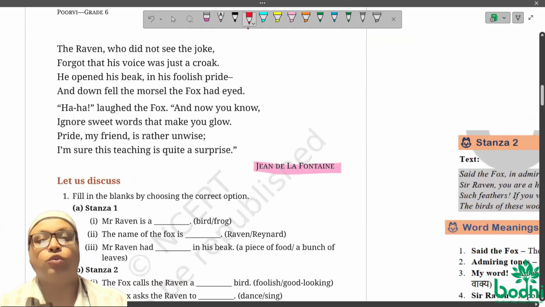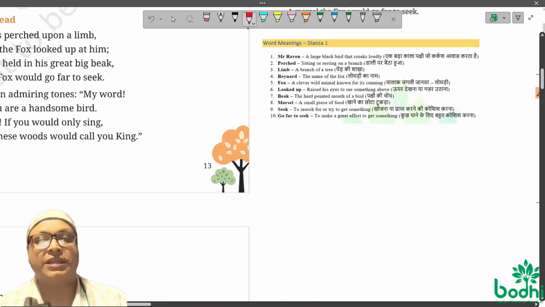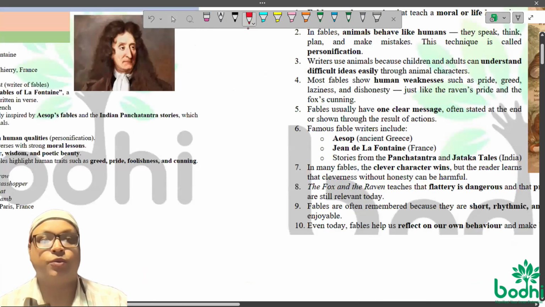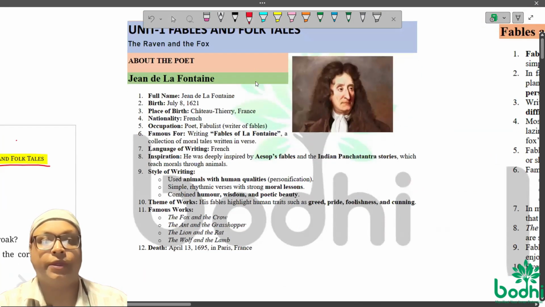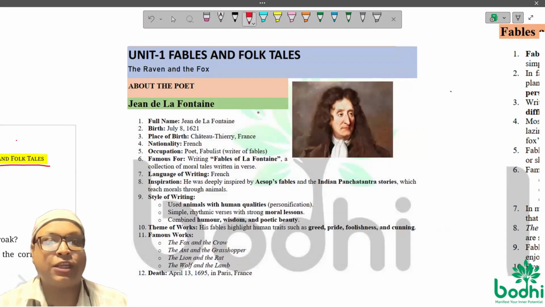First, we'll be talking about the poet of this particular poem. This is written by Jean de La Fontaine, a French writer. And here goes Jean de La Fontaine. About him, we will learn a little. And then after that, we will be going for other parts here. Look at here. Jean de La Fontaine is actually a French writer.